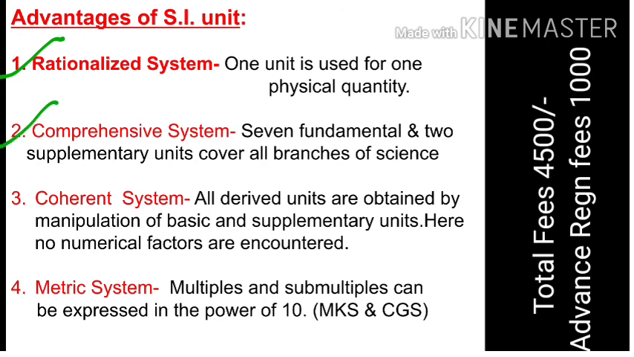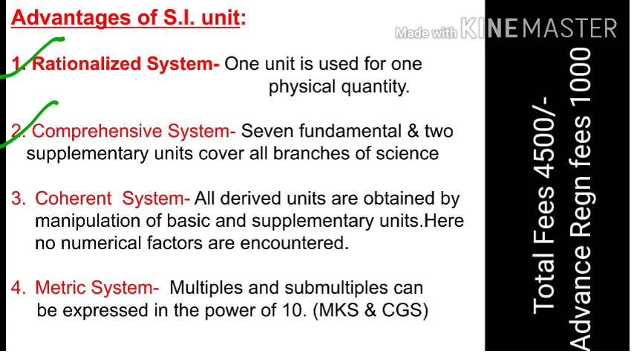Now, comprehensive system means what? The 7 fundamental and 2 supplementary units cover all the branches of science. We know that all branches, physics, chemistry, maths, are branches of science. Comprehensive system means using 7 plus 2 quantities in SI, we can study all the branches of science, because it covers all the branches of science.